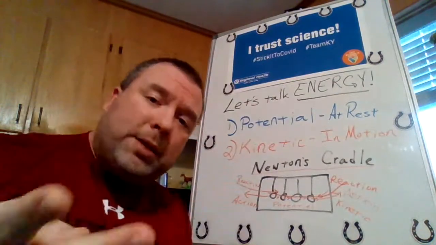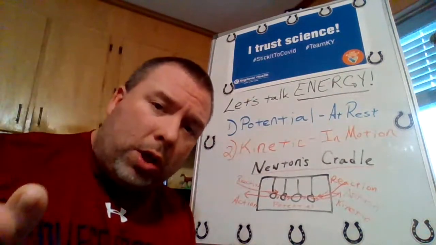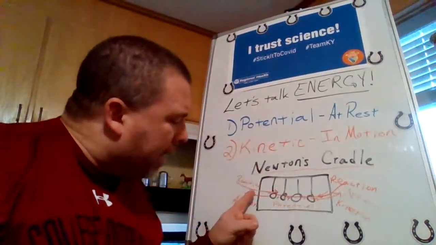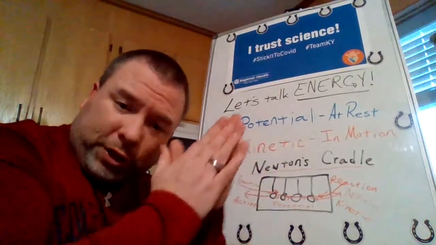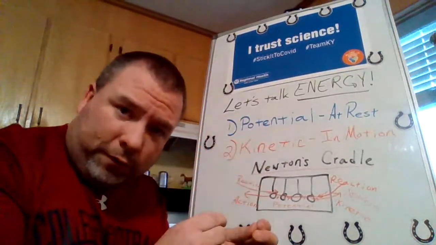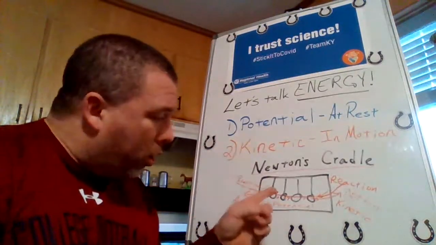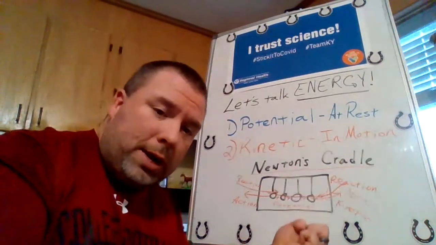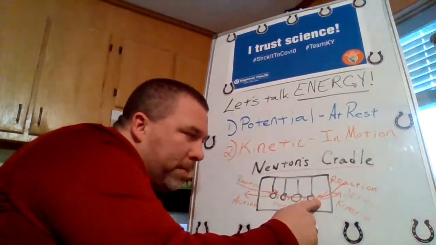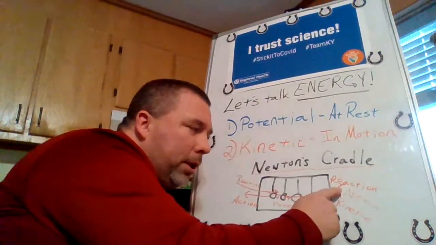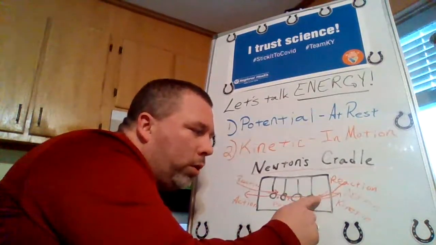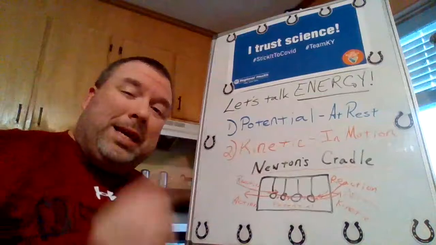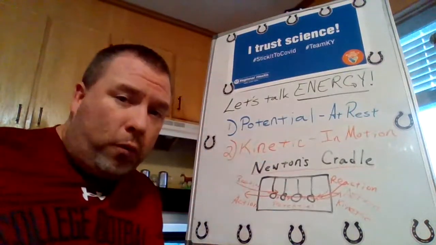It goes into rest. And that's because of two factors. We have loss of energy. And where does that loss of energy come from? It comes through two parts. Every time the balls strike each other, there's friction. Okay? And that friction, of course, is slowing that down. Also, every time this ball flies out, gravity is trying to pull it back to the larger mass. So this may come out here the first time, and the second time a little lower, and the third time a little lower, and the fourth time a little lower, and the fifth and sixth time till it doesn't swing at all. Once again, gravity and friction, they hate all forms of motion.